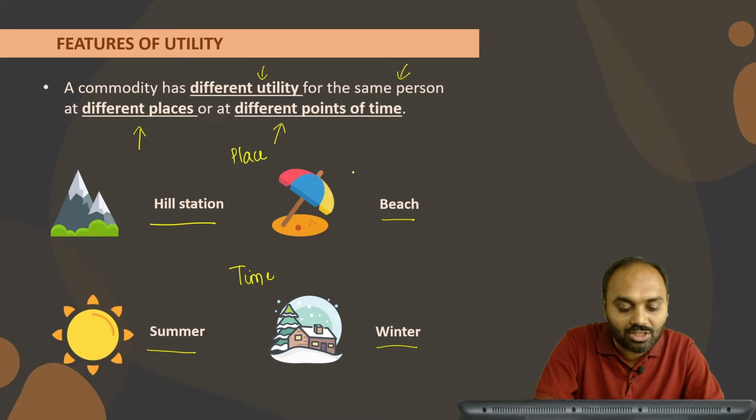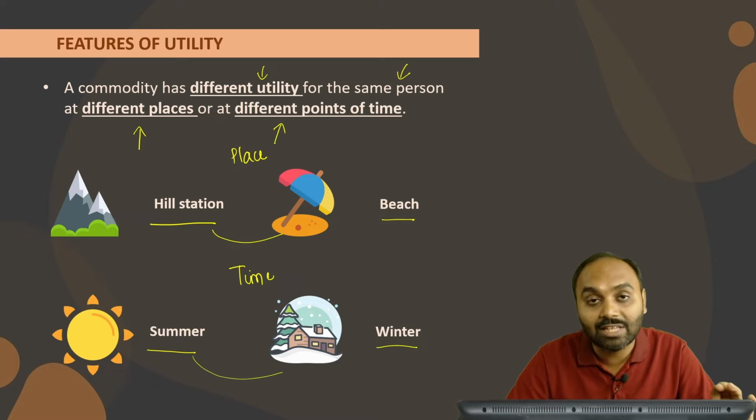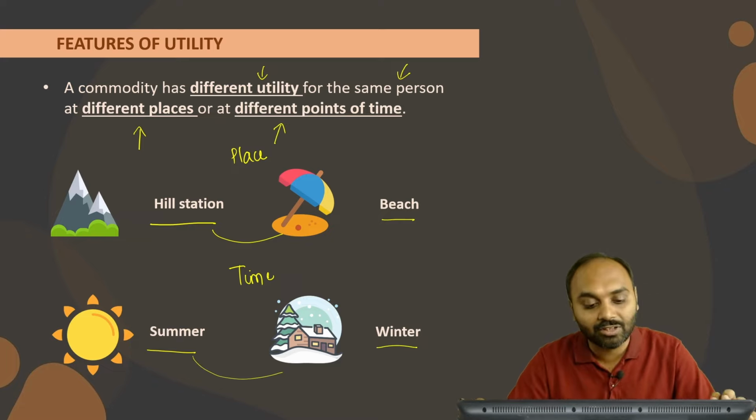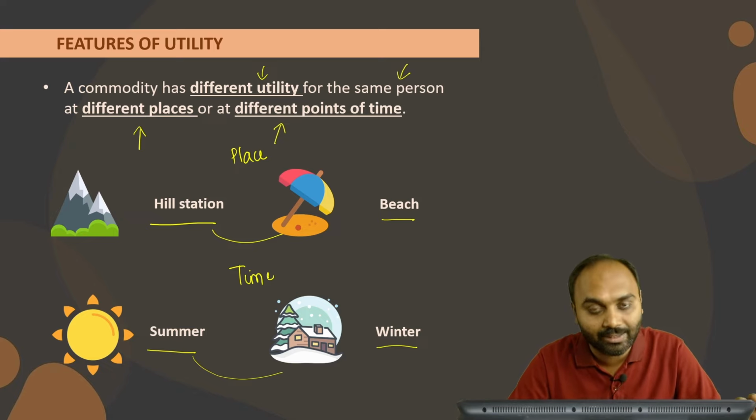So the sweater's utility changes because there is a change in place. In the same way, the sweater's utility has changed just because of a change in time. So there is nothing like a product having utility every time at each and every place. It differs from place to place, and it even differs from time to time.